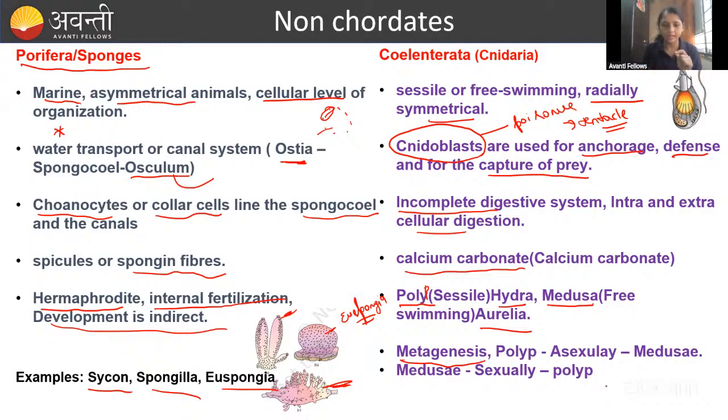The correct one: polyp produces the medusa asexually, whereas medusa produces the polyp sexually. Okay, remember this. Fine. What are the things you have to remember in the cnidaria? First is the cnidoblast, then the sessile form and the free swimming form, and the metagenesis, how polyp and medusa produce each other alternately.